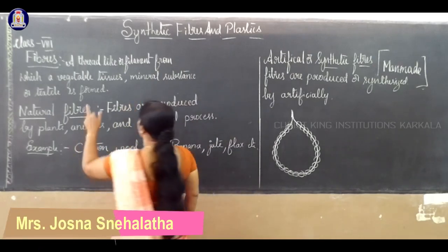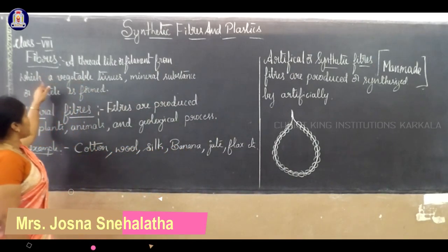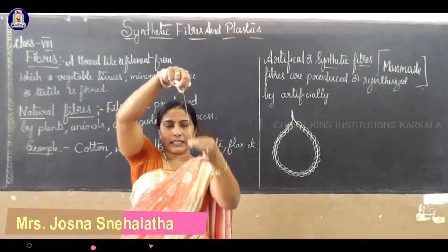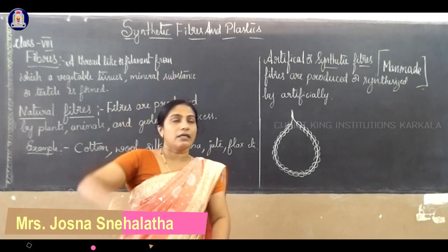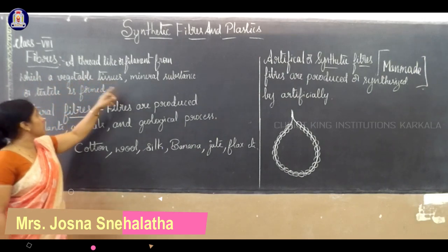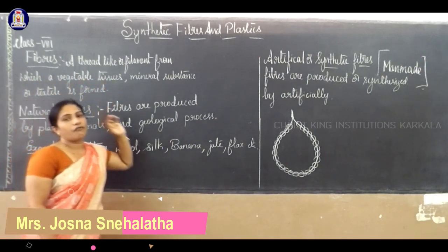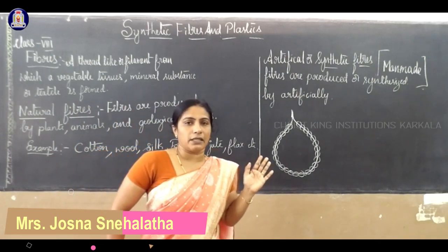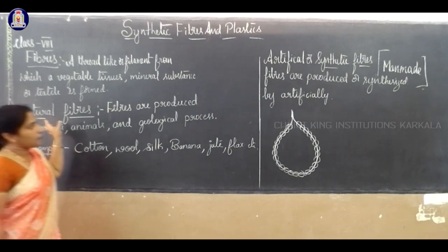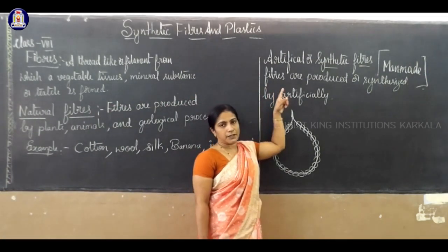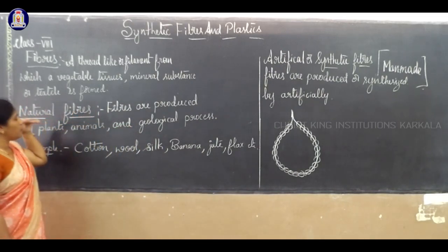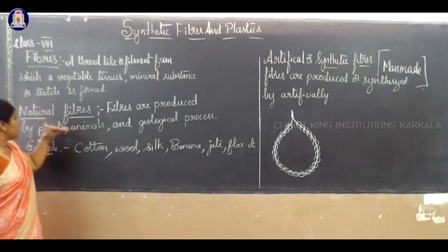So fibers, a thread-like filament from which vegetable tissues, mineral substances or textile is formed. This is a thread-like structure. It is a thread already. Different types of fibers are there. Mainly two: they are classified into natural fibers and artificial fibers. As I said, you have studied already in your previous class about fibers, cloth, etc.